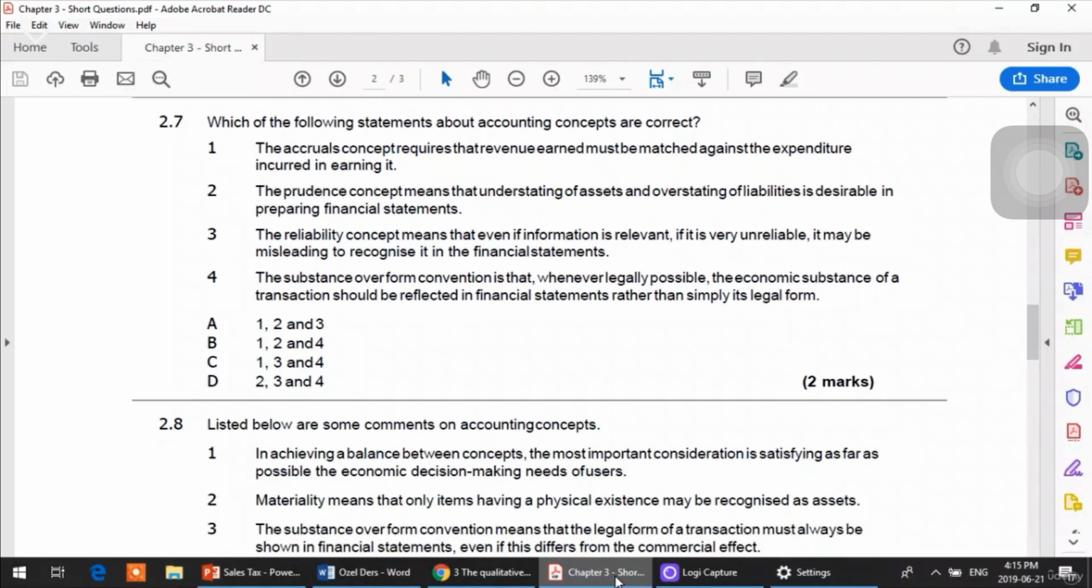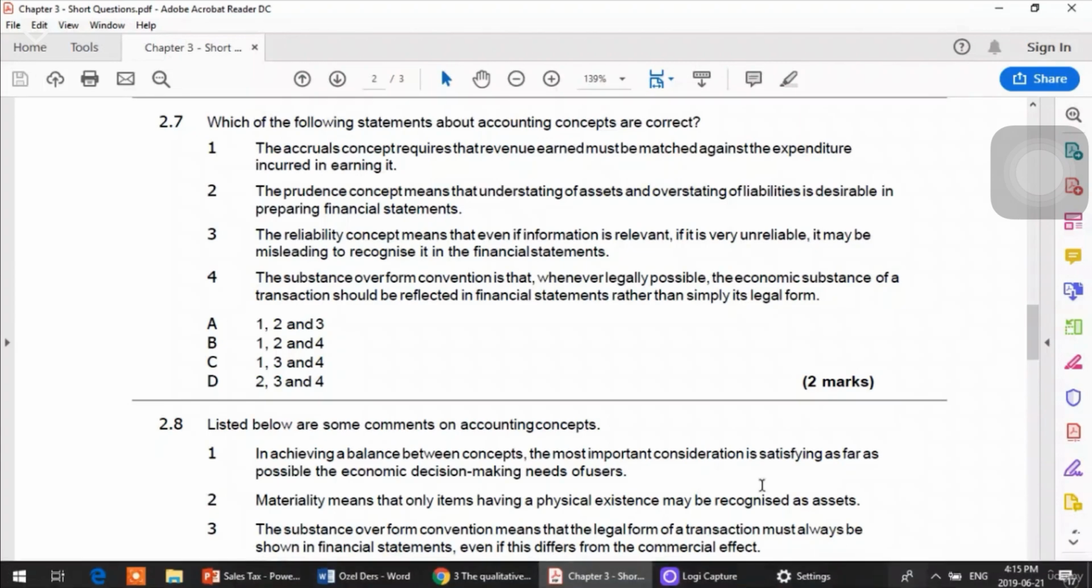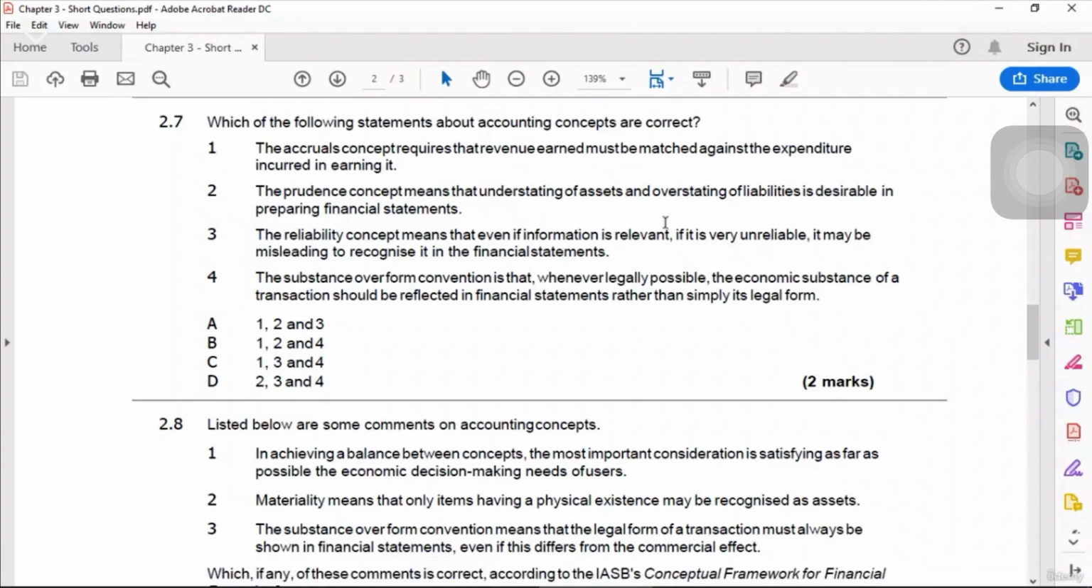Let's do 2.7. Which of the following statements about accounting concepts are correct? Number 1, the accrual concept requires that revenue earned must be matched against the expenditure incurred in earning it. True, this is correct.